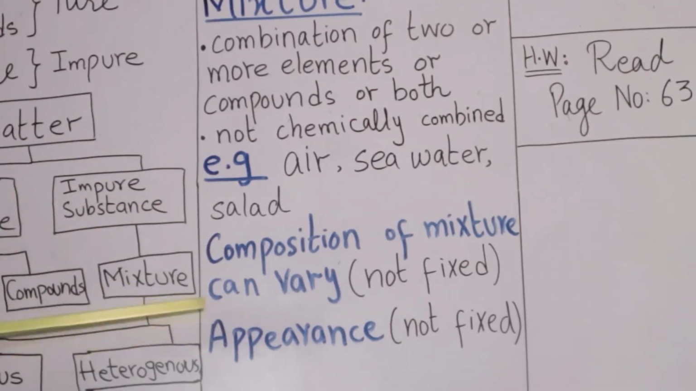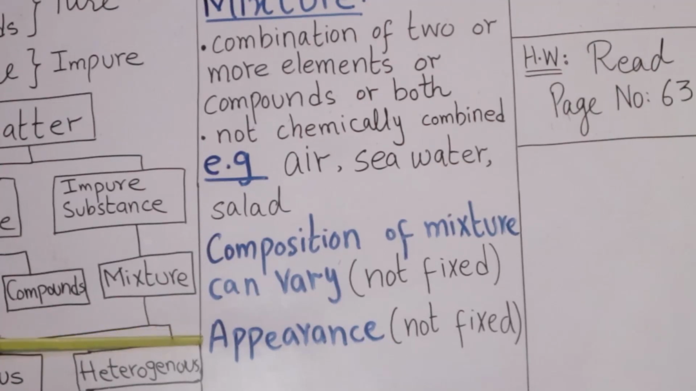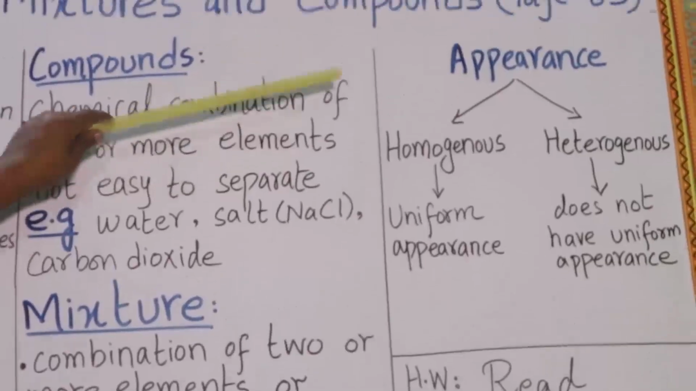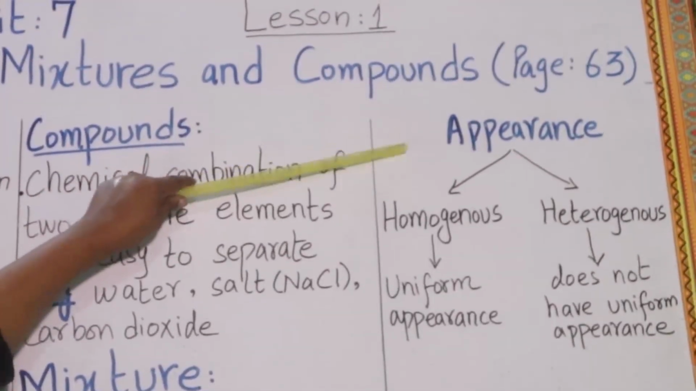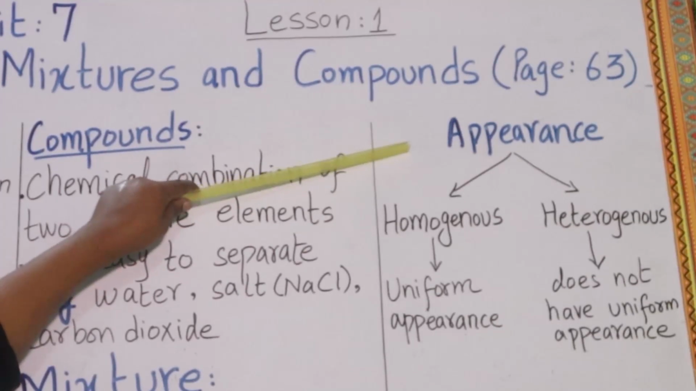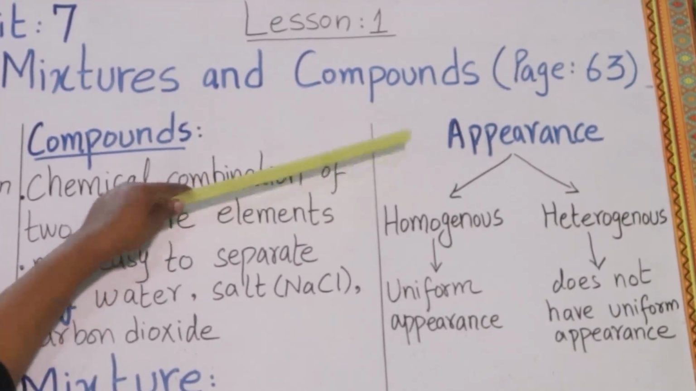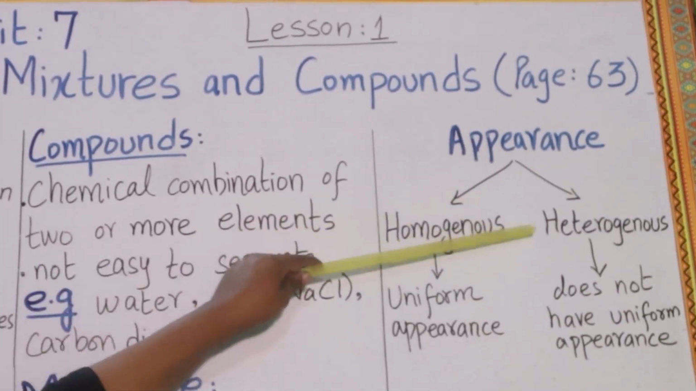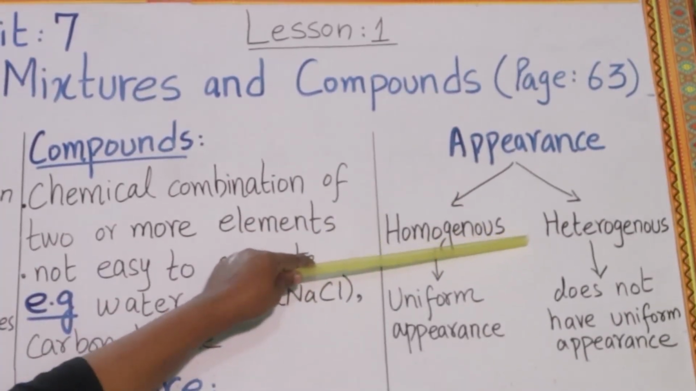Similarly, the appearance of a mixture is also not fixed. Appearance is not constant. Its appearance can change. So, on the basis of appearance, mixture is classified into two groups: homogeneous mixture and heterogeneous mixture.